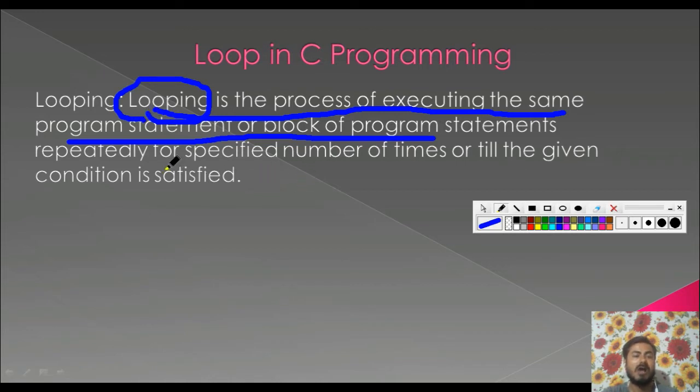So how is it done? It could be repeated for a specified number of times. That means how many times the repetition is to be done, that we can specify, or till the given condition is satisfied. So a condition will be given, and till that condition is met, or the condition is true, the block of statements gets executed repeatedly.